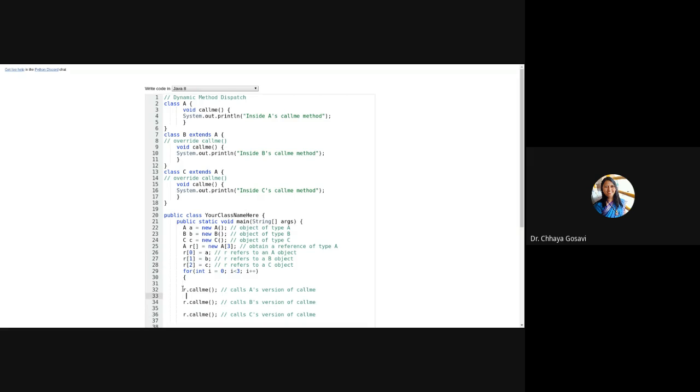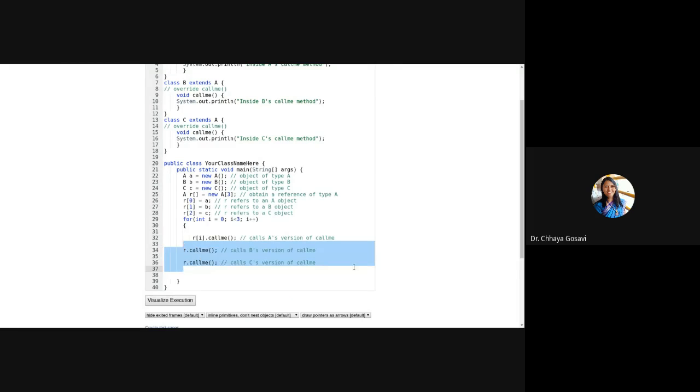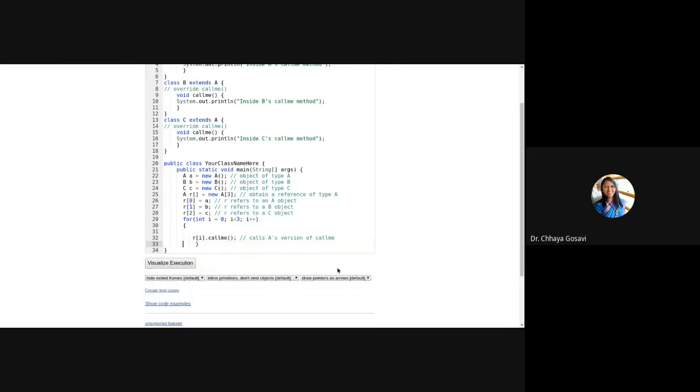And I'll just say R of I dot callMe. So if you look at the for loop, R of I dot callMe: if the value of I is 0, it will call A's callMe method. If the value of I is 1, it will call B's callMe method. If it is 2, it will call C's callMe method. You'll get the same result.